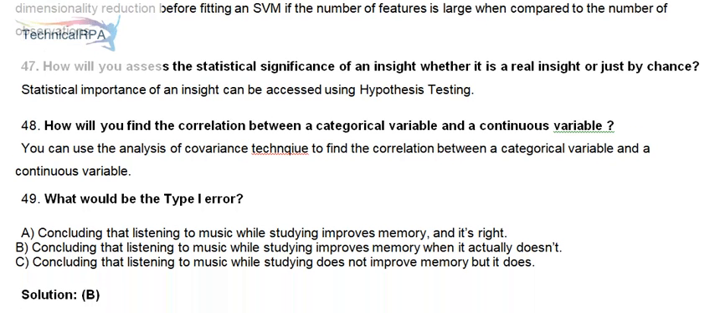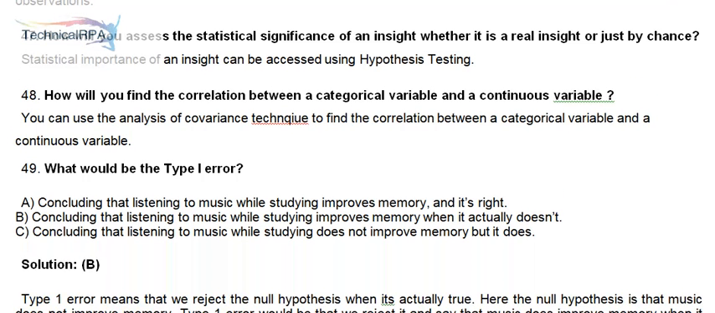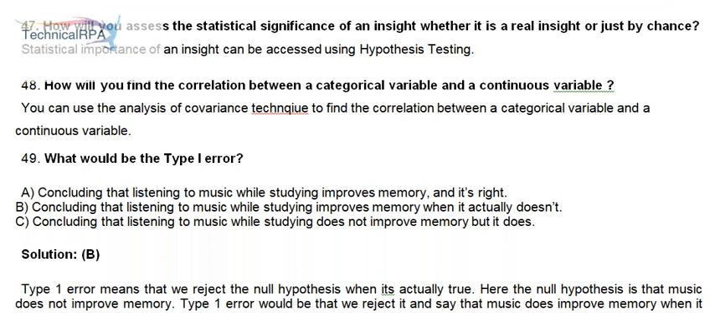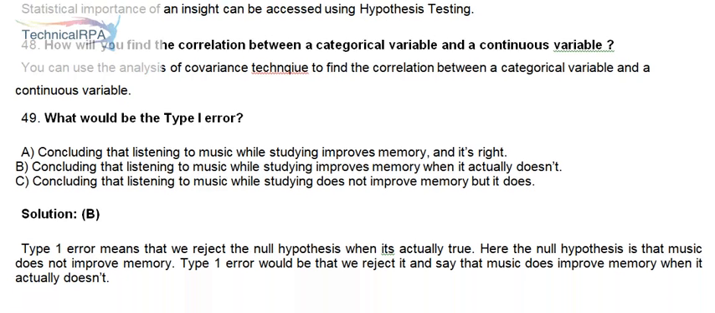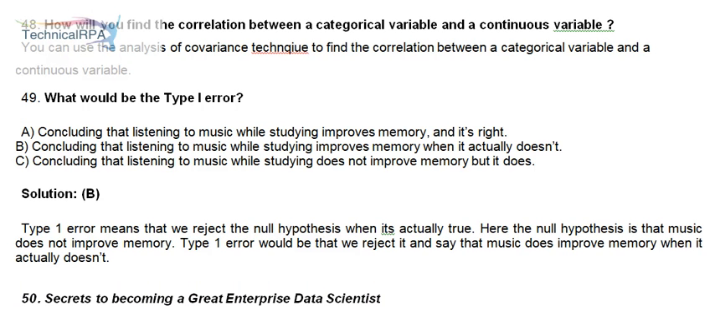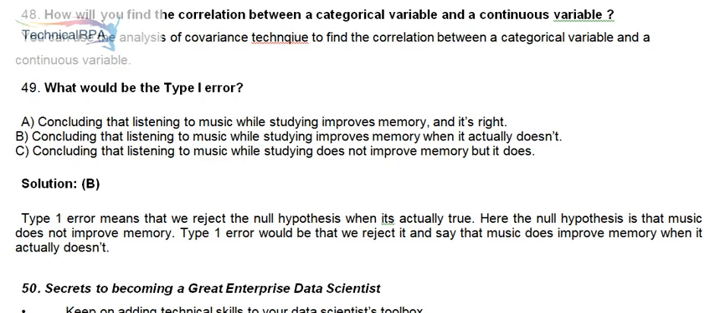47. How will you assess the statistical significance of an insight, whether it is a real insight or just by chance? Statistical importance of an insight can be assessed using hypothesis testing. 48. How will you find the correlation between a categorical variable and a continuous variable? You can use the analysis of covariance technique to find the correlation between a categorical variable and a continuous variable.